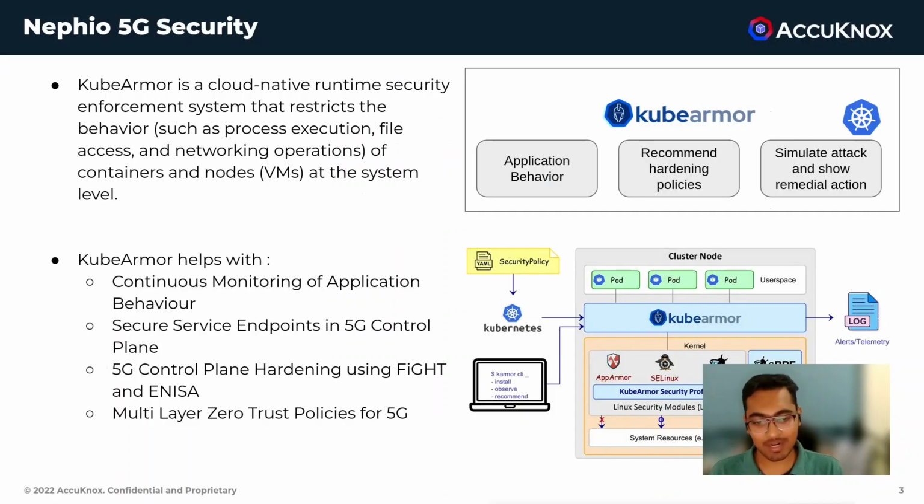KubeArmor is a cloud-native runtime security enforcement system that restricts the behavior such as process executions, file accesses, network operations of containers and virtual machines at the system level. KubeArmor leverages eBPF for deep observability and LSM framework for policy enforcement. KubeArmor helps with the continuous monitoring of application behavior, securing service endpoints in 5G control plane, 5G control plane hardening using FIGHT and NIST, and multi-layer zero trust policies for 5G.